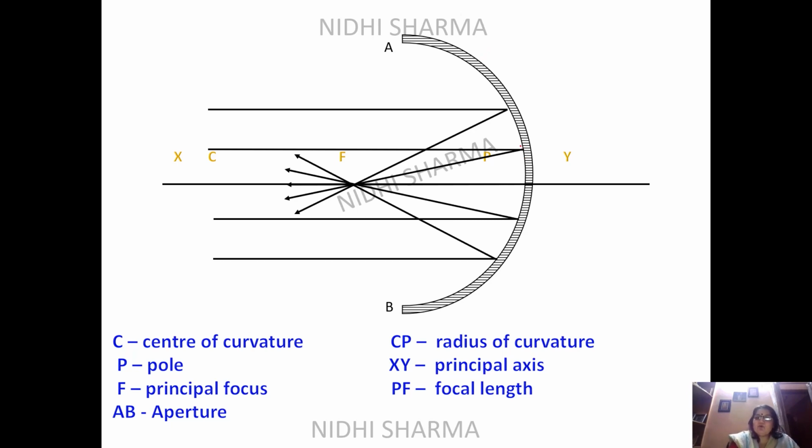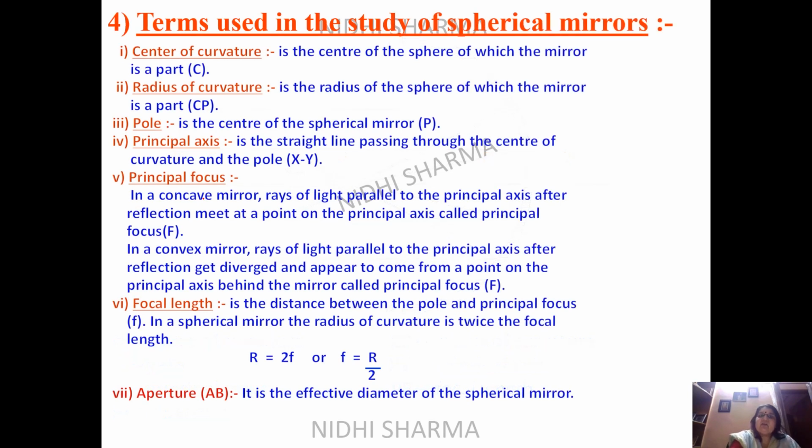Then you come to the pole, which is very important. This is the pole. You can see here that the pole point is on this side, the focus point is here on this side, and C is on the other side, C is the center. If you look at the definitions, you can see the positions here. Center of curvature is the center of the sphere of which the mirror is a part, which is known as C. Radius of curvature is measured from the pole. It is the radius of the sphere, that is PC or CP. Pole is the center of the spherical mirror. Principal axis is a line passing through the pole and the center of curvature.